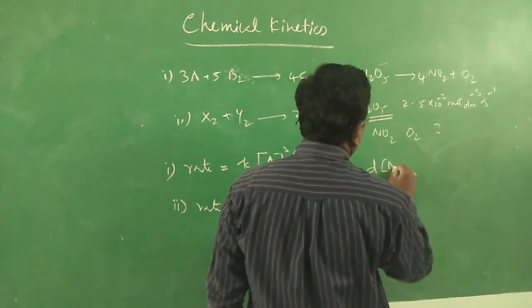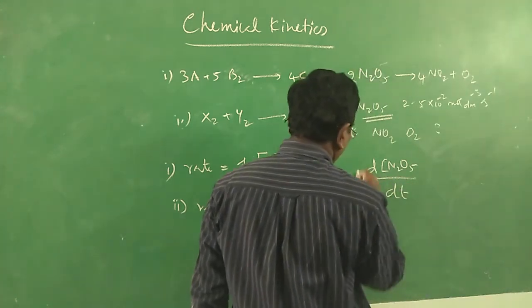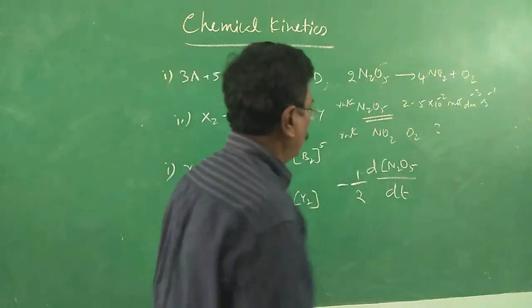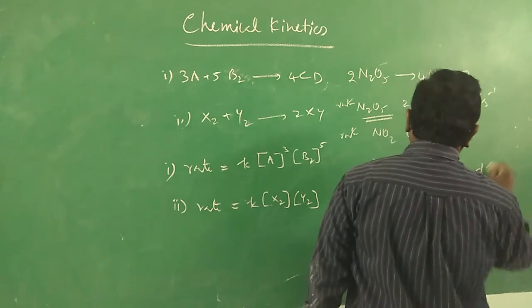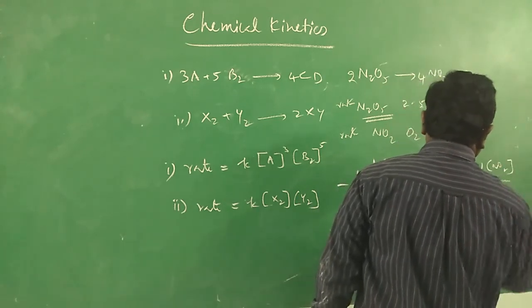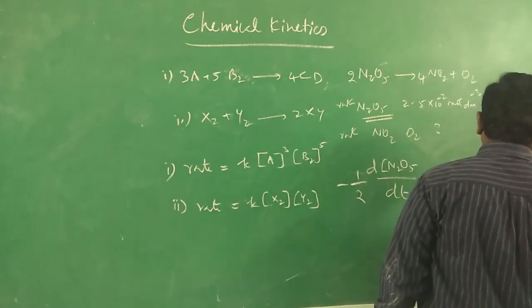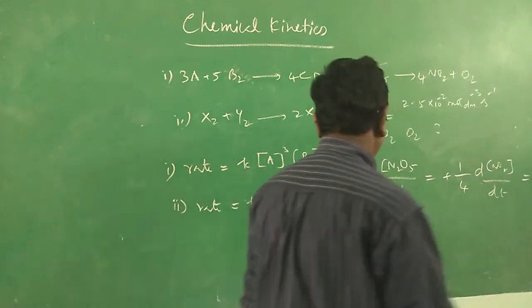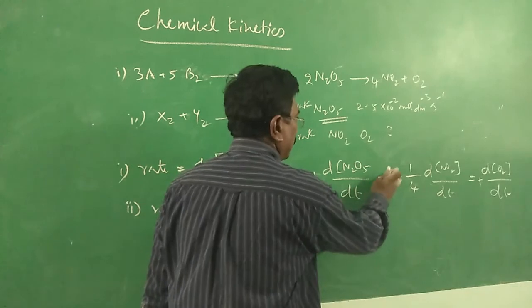Minus 1 by 2 d[N2O5] by dt, because we have 2 moles, is equal to plus 1 by 4 d[NO2] by dt, which is equal to d[O2] by dt. Here it is a plus sign in both cases and a minus sign for N2O5. Of course, it is a decrease and an increase, so we can ignore the signs.